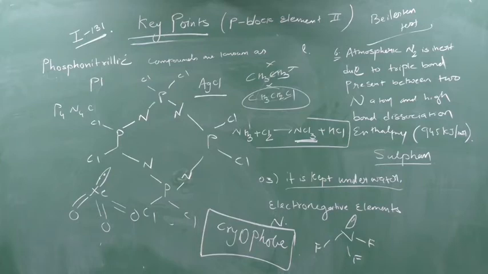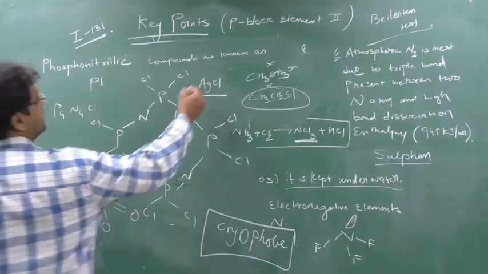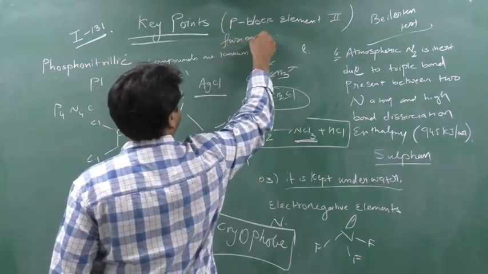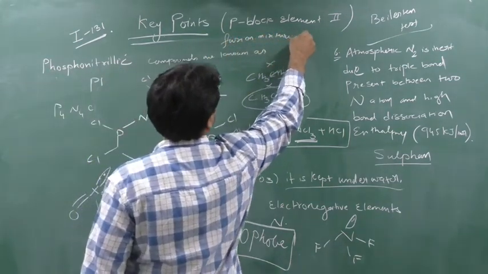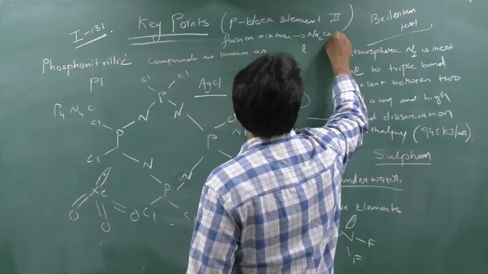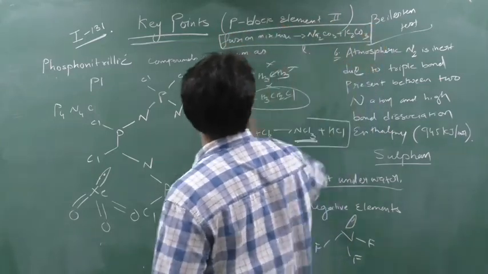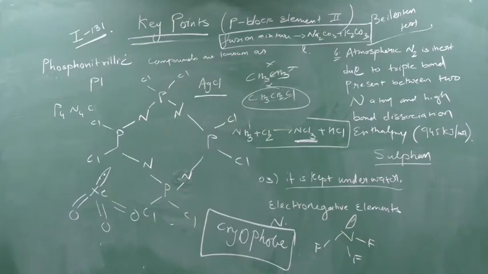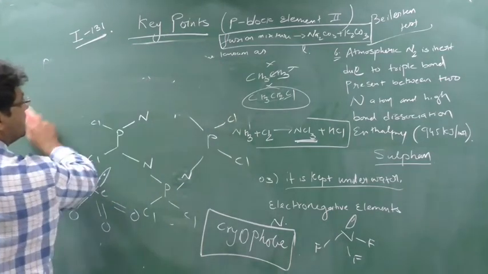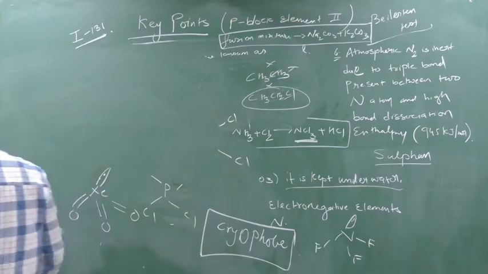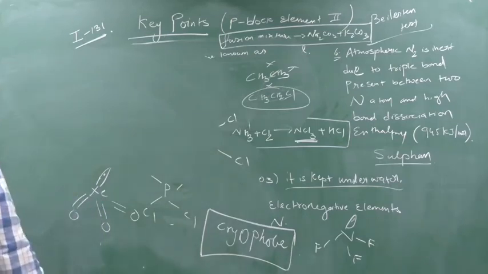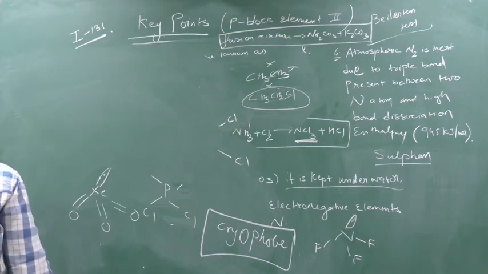Next, write down: fusion mixture is Na2CO3 plus K2CO3. Write down this, very important. Na2CO3 plus K2CO3 is known as a fusion mixture.